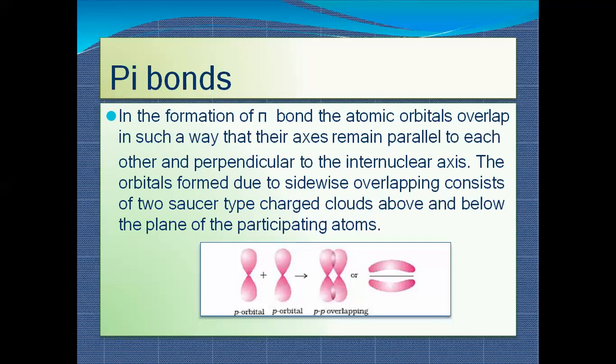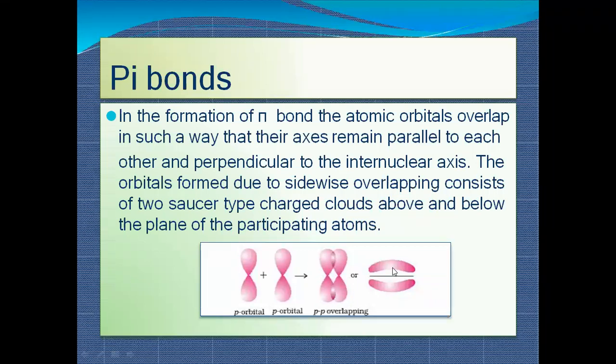So this only happens in p orbitals and d orbitals. S is spherical, so side to side overlapping is not possible in s orbitals. The axes remain parallel to each other and perpendicular to the internuclear axis. The orbital formed due to the sidewise overlap consists of two saucer type charged clouds above and below the plane of the participating orbitals. For example, if I consider this node as the plane of the axis, one lobe is above it and another lobe is below this axis.